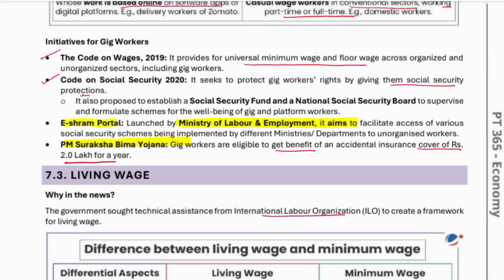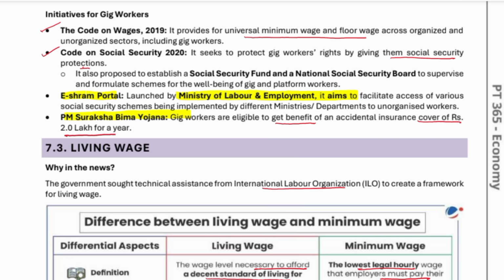Now the initiatives for gig workers. To give protection to gig workers, what initiatives have been taken? One is the Code on Wages 2019. It provides a universal minimum wage and floor wage across organized and unorganized sectors, including gig workers. Then the Code on Social Security. It proposes to establish a Social Security Fund and a National Social Security Board to supervise and formulate schemes for the well-being of gig and platform workers.